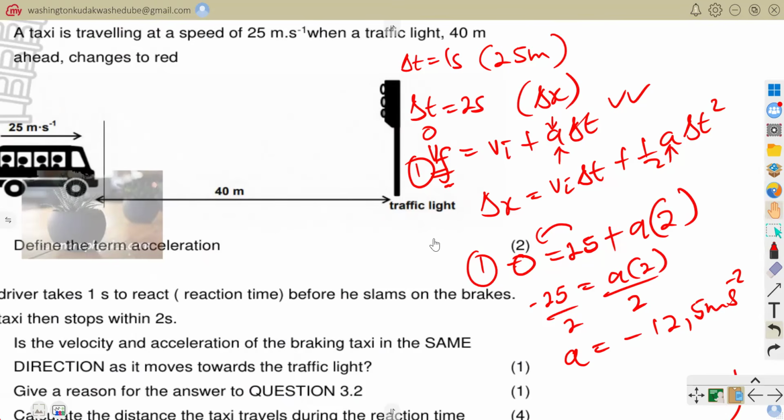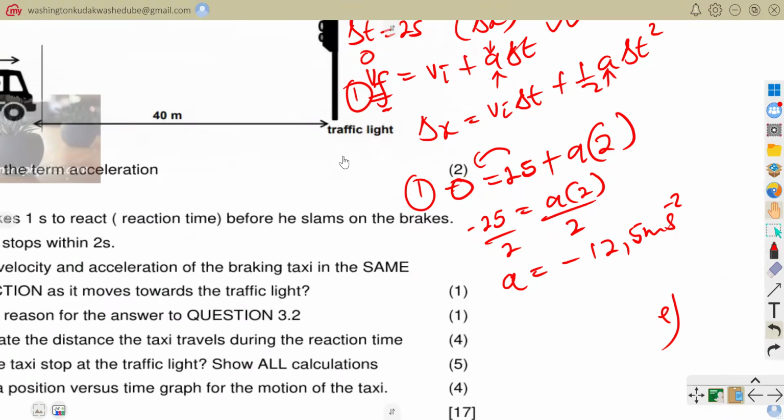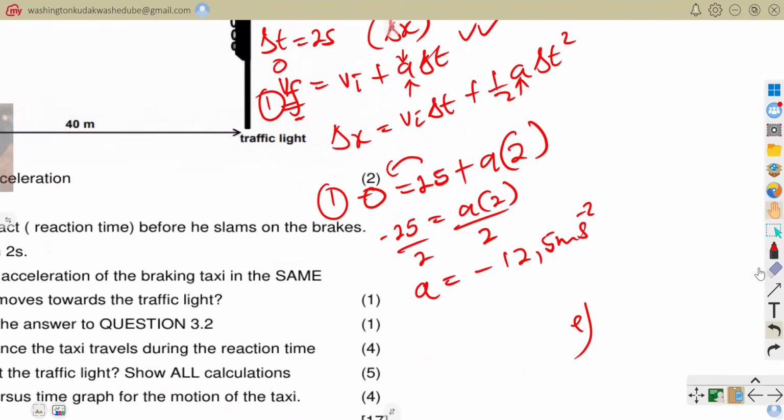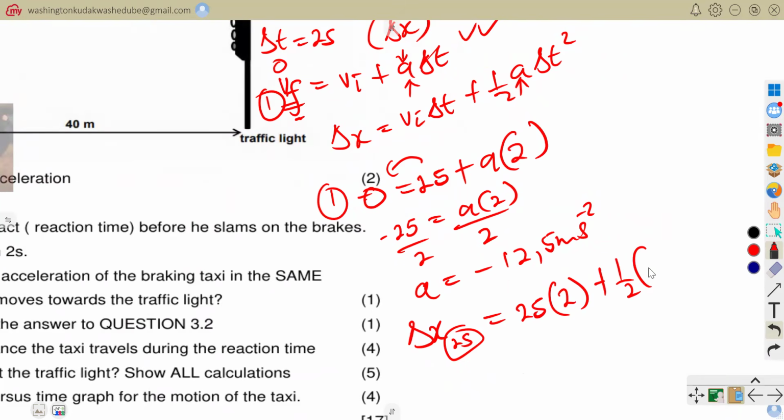Now let's see what the distance would be if I input this acceleration. We want to determine the braking distance. The braking distance during my 2 seconds is equal to my initial velocity, 25 meters per second, times my time taken, 2, plus half of my acceleration, negative 12.5, times 2 squared.